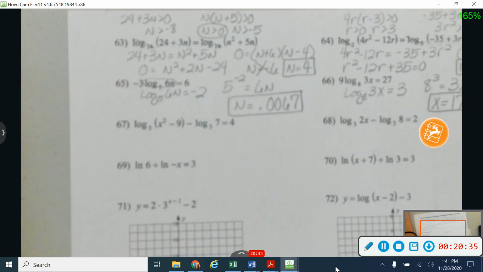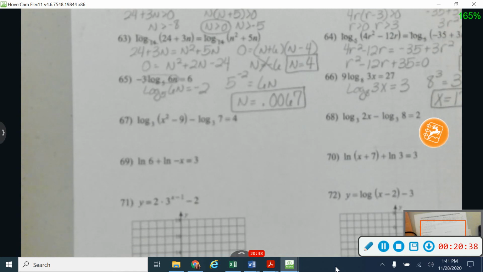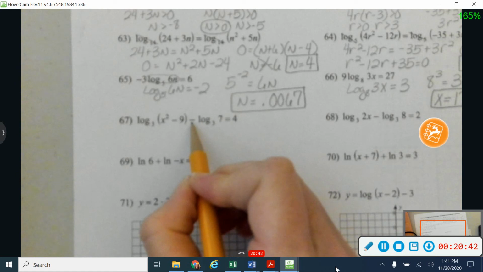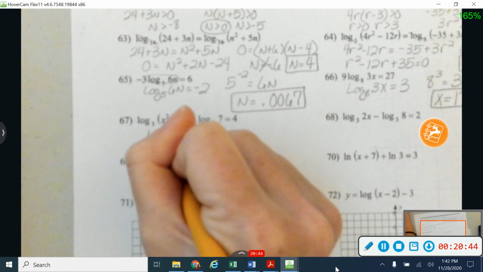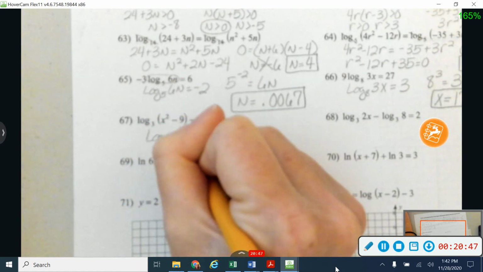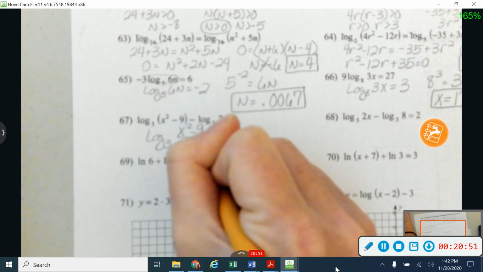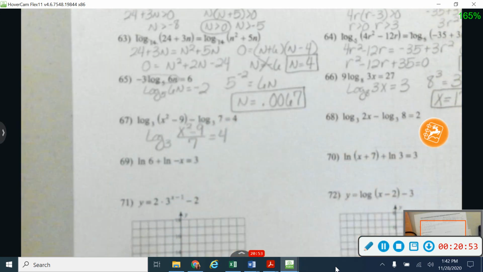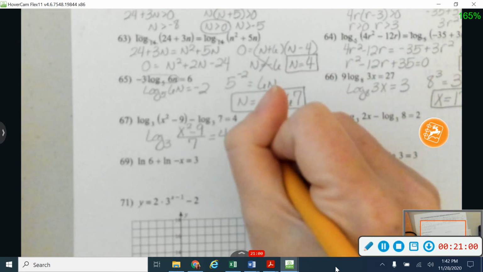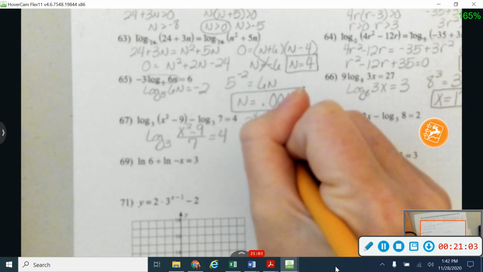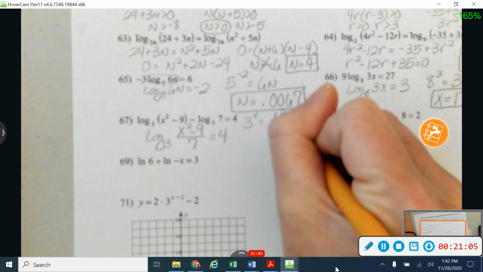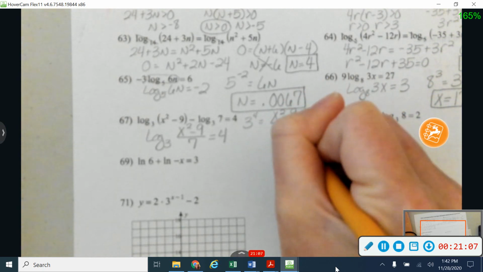Okay, starting with 67, I need to do a little bit of work on it first. I need to get it down to where I just have the one single logarithm. So anytime I'm subtracting logarithms, I can condense that down to a single logarithm by dividing. So I'm going to have x squared minus 9 on the top divided by 7 is equal to 4. Okay, I'm in a logarithm form. I'm kind of stuck, so I'm going to change it to an exponential. So that will be 3 to the 4th power is equal to x squared minus 9 over 7.